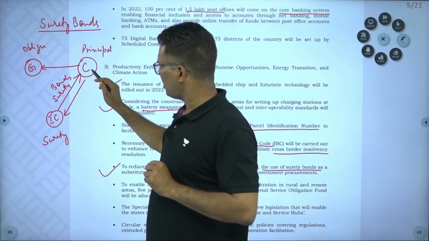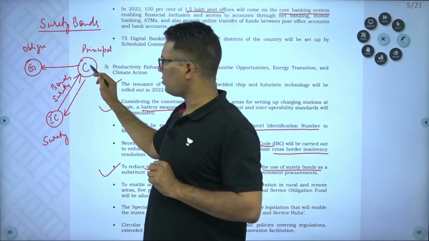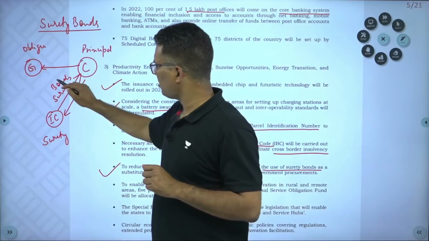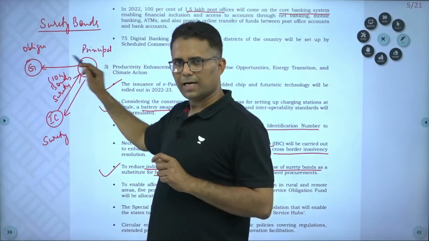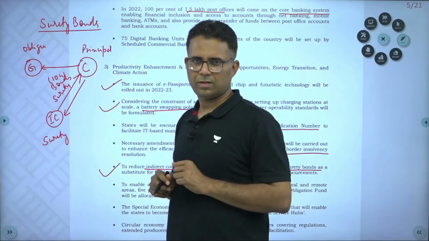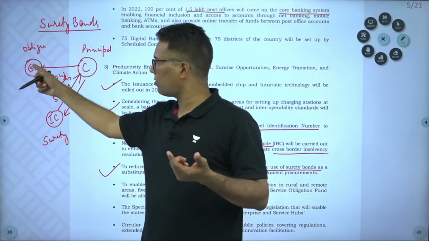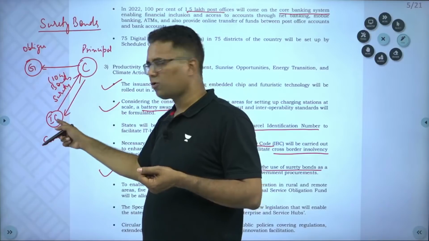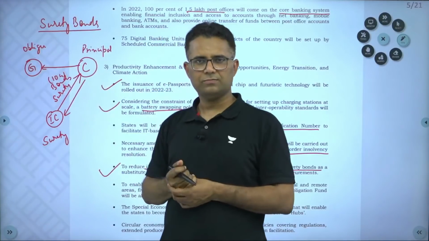Now suppose the contractor got the 10 crore surety bond, kept it, and while doing the work, left the project in between. Then government will encash this bond. Government will show this bond to the insurance company, and the insurance company will have to give 10 crore to the government.